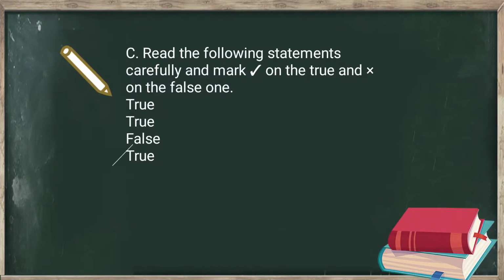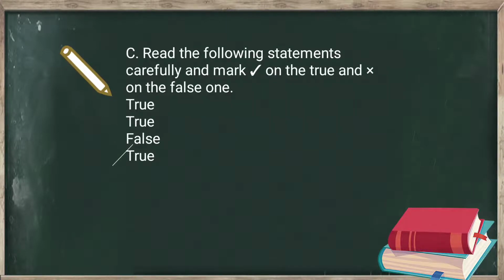So now, moving ahead to the C part, we have: read the following sentences carefully and mark tick on the true and wrong on the false ones. Karnataka was originally known as the state of Mysore. True. Jharkhand possesses plenty of minerals in the form of coal, iron, and manganese. True. Hyderabad is the capital of Tamil Nadu. Wrong. Sabarmati is the largest river in Gujarat. True.